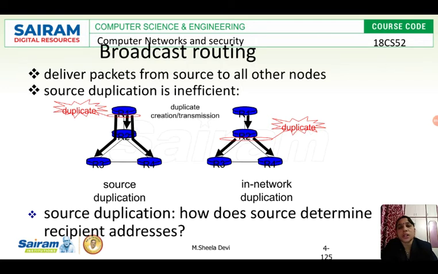How many nodes are there? Totally 4 nodes, R1, R2, R3 and R4, and R1 is the source. Now R1 should send to all the remaining 3 nodes. Only then can it be called broadcasting.